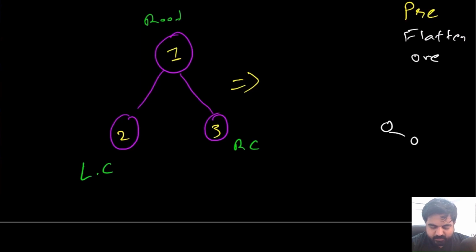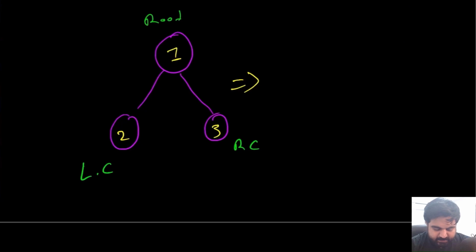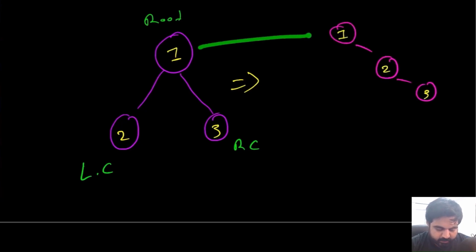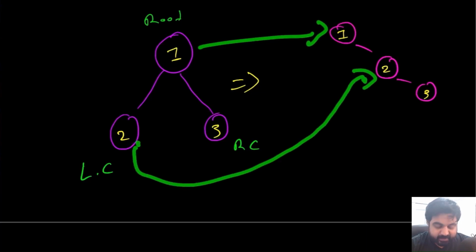That structure has to look something like this, where all the three nodes are just the right children, nothing on the left child. Keeping these two items in mind, the answer in this case is going to look something like this. And notice in this case, the root node remains the same. This left child becomes the first right child of this root node, and the right child of this node 2 becomes this node 3.